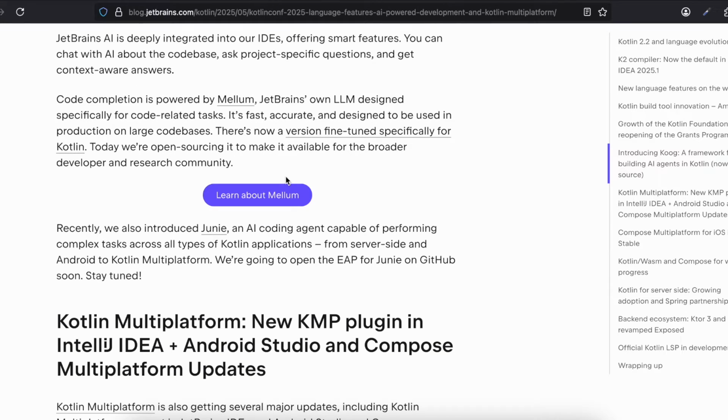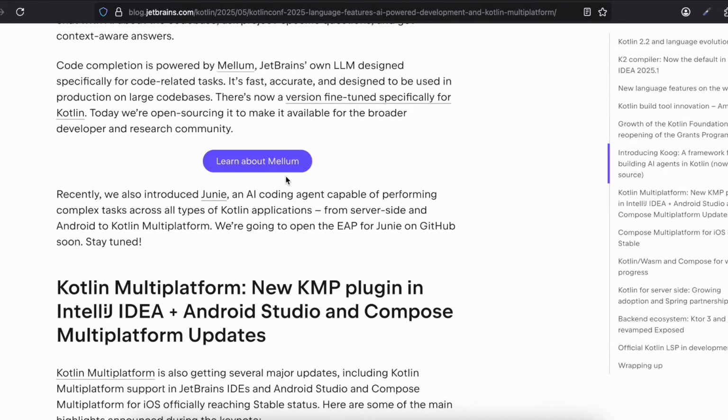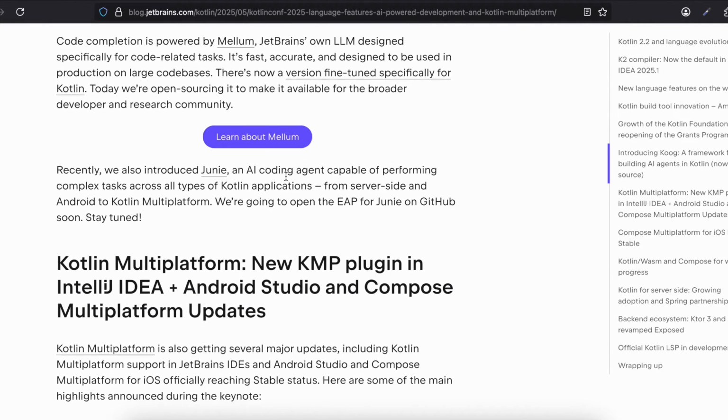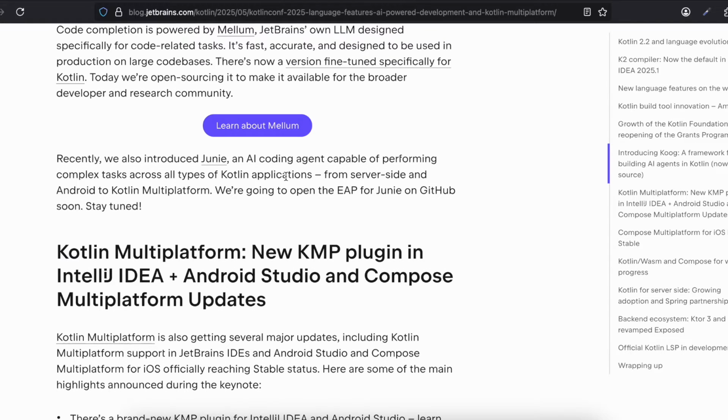Code compilation is powered by Mellum, JetBrains' own LLM designed specifically for code-related tasks. It's fast, accurate, and designed to be used in production on large code bases. There is now a version fine-tuned specifically for Kotlin. Today we are open sourcing it to make it available for the broader developer and research community.